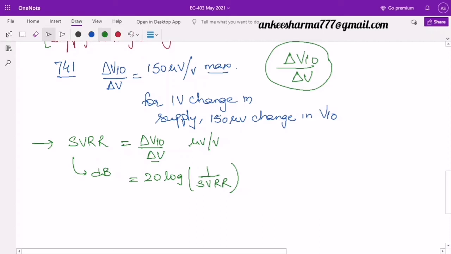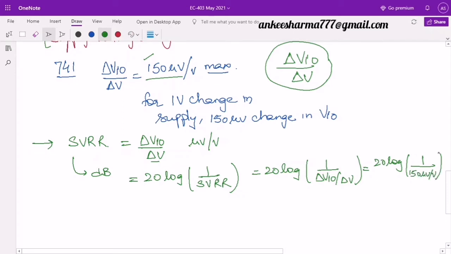So if I take an example here, let us take this example of 150 microvolt. If I convert it into dB, it will be equal to 20 log of 1 by supply voltage rejection ratio. As I said, it is equal to the ratio of delta VIO by delta V. What is delta VIO by delta V? In the case of 741 IC, I said it is 150 microvolts per volt, and it will come out to be around 20 log of